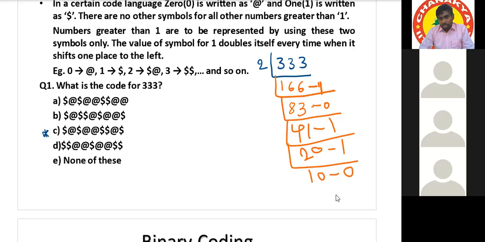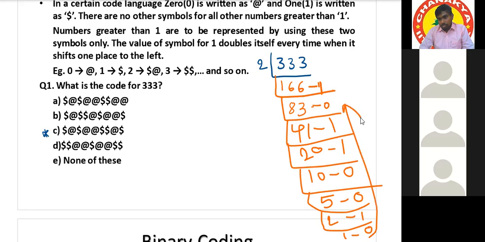Next, 2 with remainder 1. Then 1 with remainder 0. Finally, 1 with remainder 1. If we take from bottom to top, we get 1 0 1 0 0 1 1 0 1. Yes, sir, option C is the right answer.